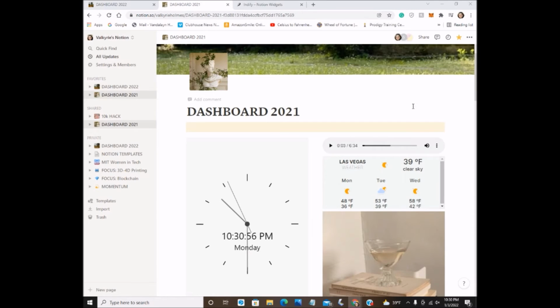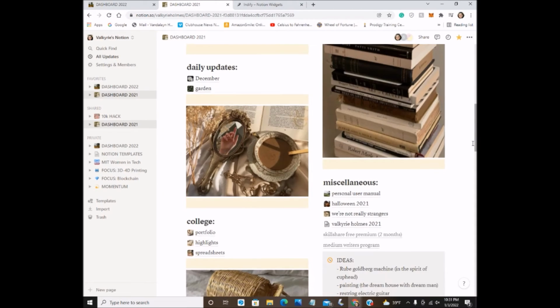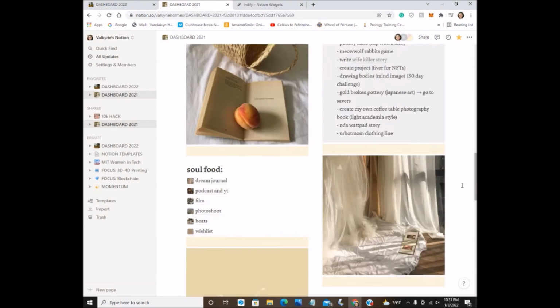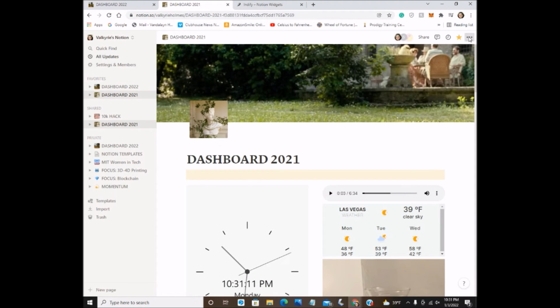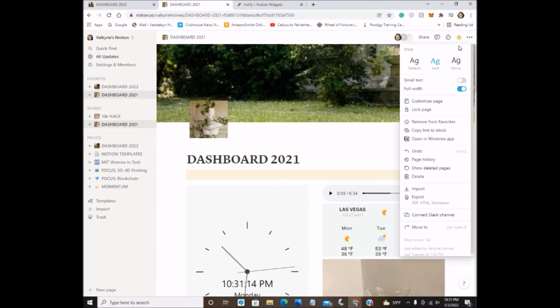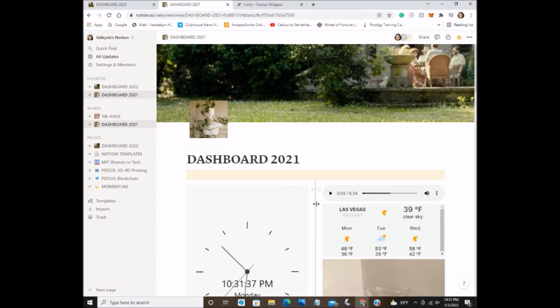All right, so now we are back on my main page, and I wanted to show you just a few more things, specifically embeds that I have used to up my Notion game, as you will. A few things that I wanted to point out before that, though. If you go to this little section over here, you can customize how your page looks just from this right here. You can change the fonts, right now it's really only 3, but you can also make the text a bit smaller, and you can make the page full width, which basically enlarges everything, instead of it all being very dead center.